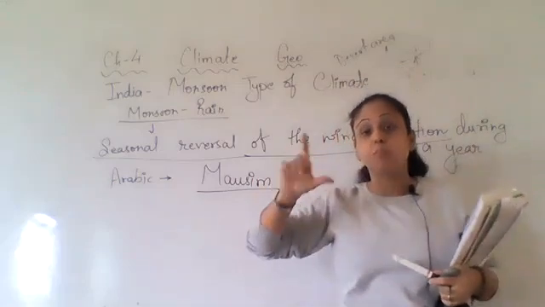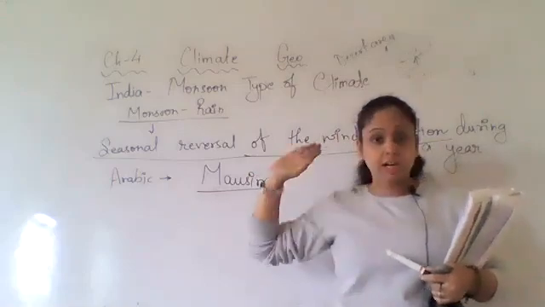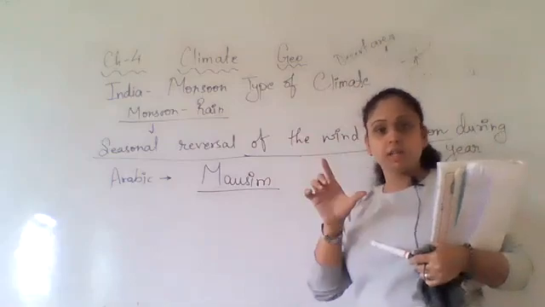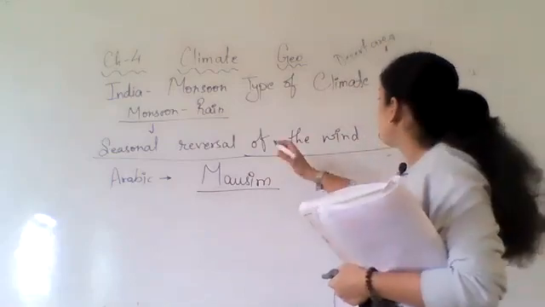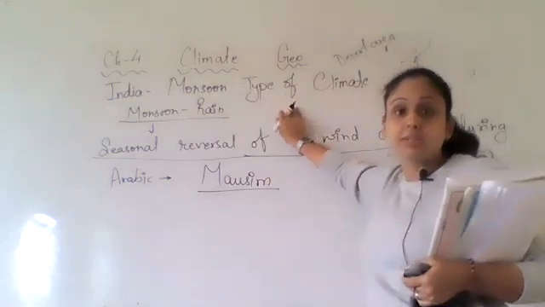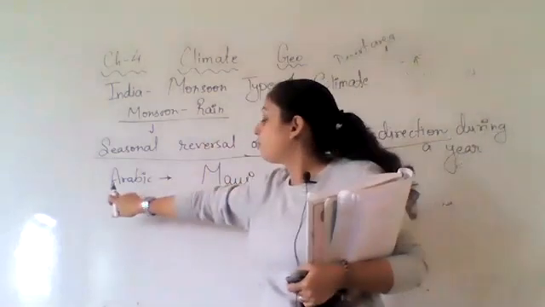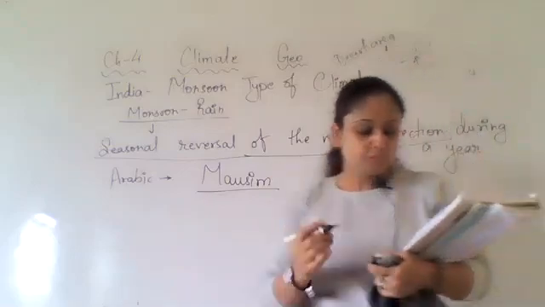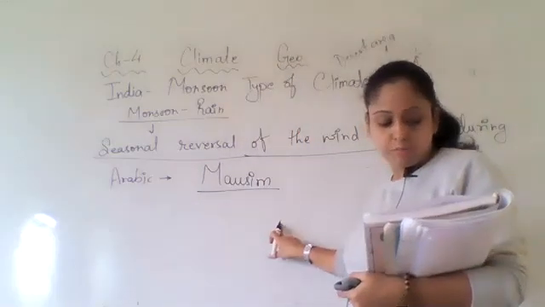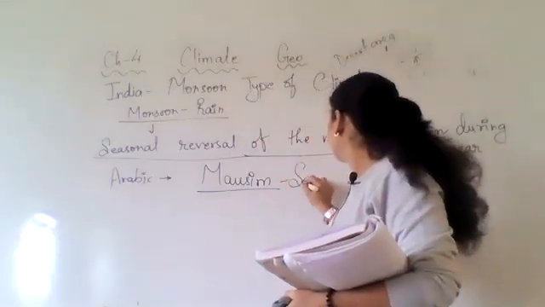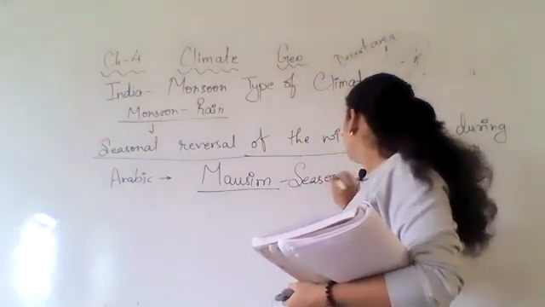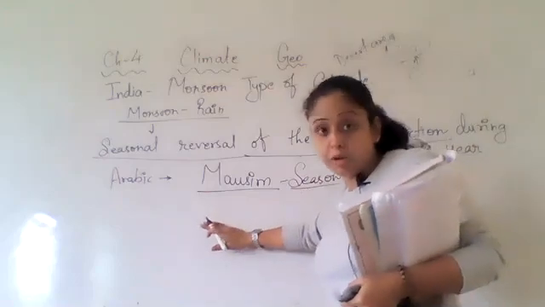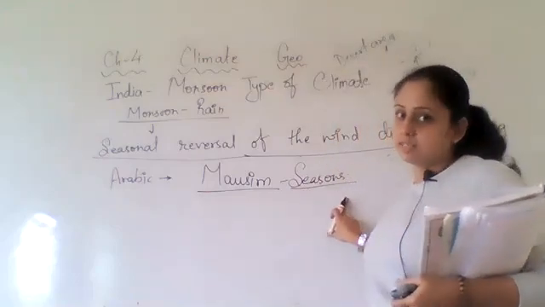Which is related to weather. Mausam is a Hindi word, but this monsoon is basically derived from the Arabic word mausim. Okay. And mausim also means the season.